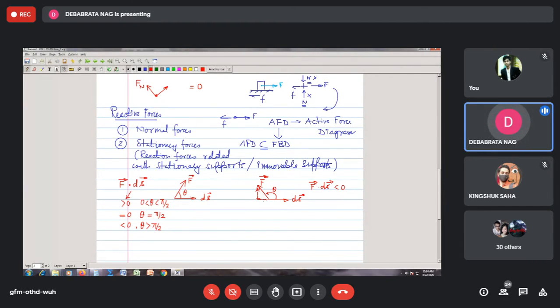So you only have this tangential component, along the displacement vector, contributing the work, and since these two are acting in opposite directions, our work becomes negative. Particularly this will be the case in this example if we take the friction force into account, because if this is the displacement direction, then this must be the friction force. So the work done by the friction force will always be a negative quantity.